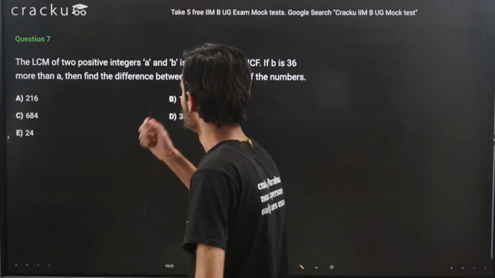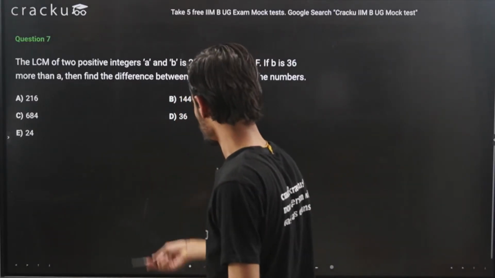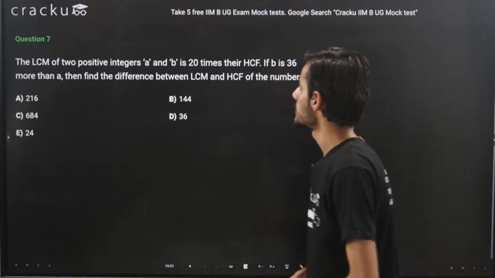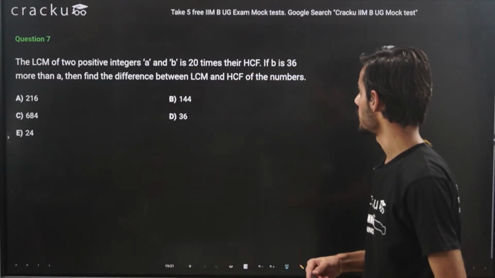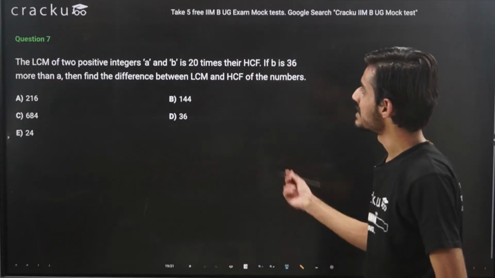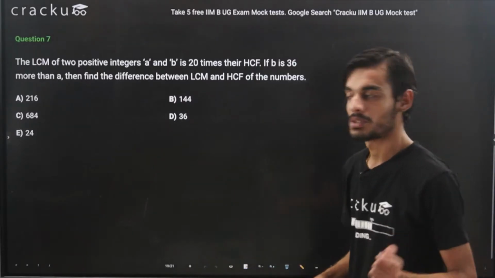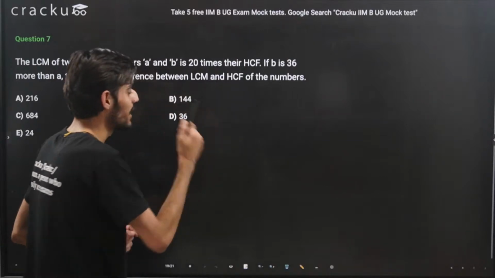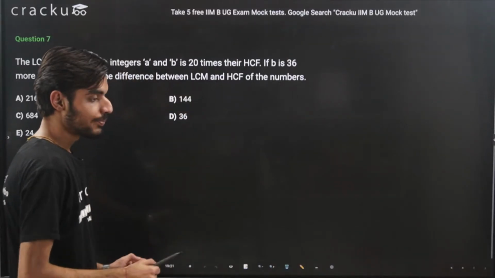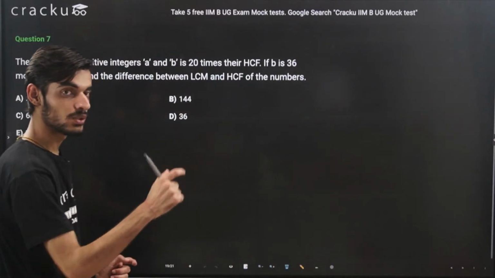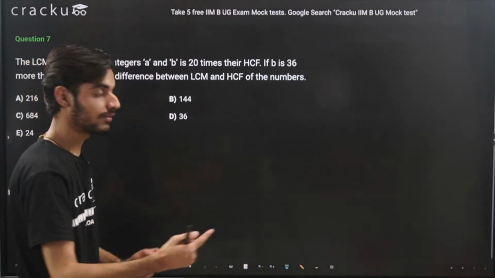Okay. So in this question we are given that the LCM of two positive integers A and B is 20 times their HCF. If B is 36 more than A, then find the difference between LCM and HCF of the two numbers. So like I told you, if we have two numbers and we know their HCF, we can represent those numbers in terms of its HCF.